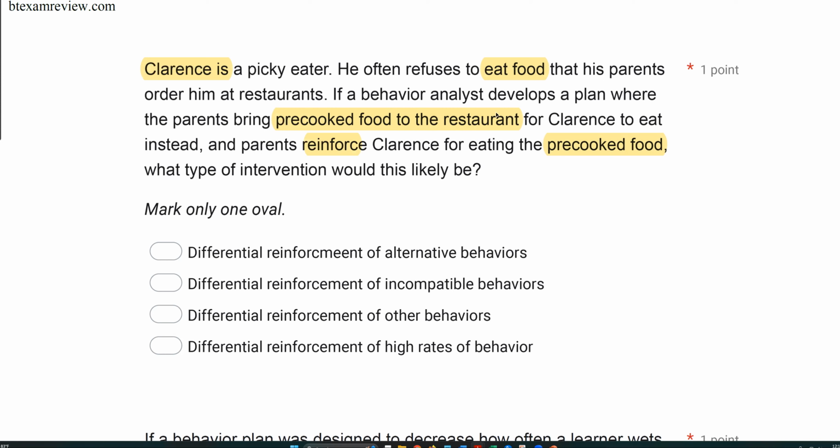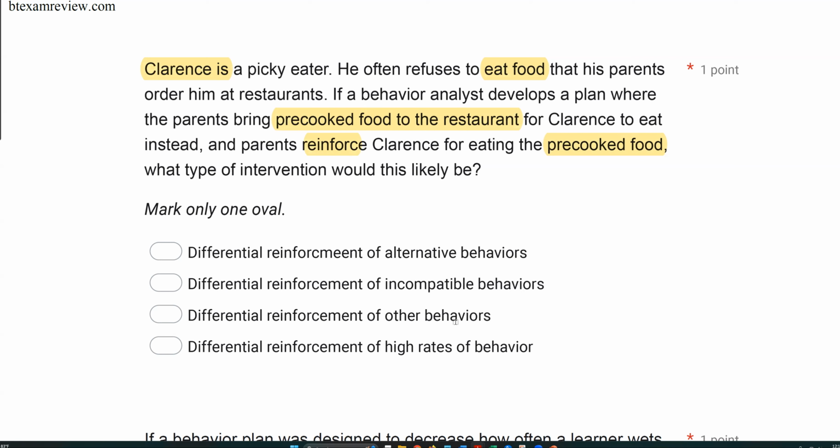eating the pre-cooked food. In a differential reinforcement question, the first thing you want to ask yourself is, am I teaching a replacement behavior? And in this case, you are. You could even look at this as teaching a replacement behavior to the parents, but we're really looking at Clarence's behavior, right? Because the parents are reinforcing Clarence. So we need to focus on Clarence here. And when you're teaching a replacement behavior, it must be an alternative or incompatible differential reinforcement procedure. It can't be a DRO, a differential reinforcement of other, because a DRO does not teach a replacement. So that's where you always want to start in a differential reinforcement question.